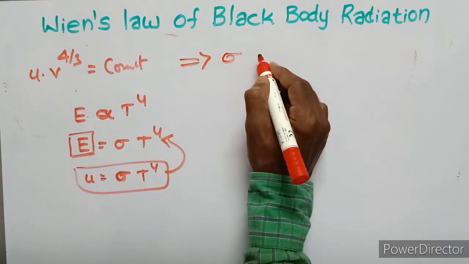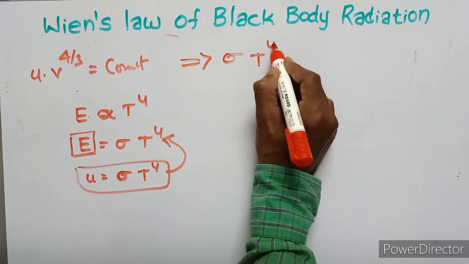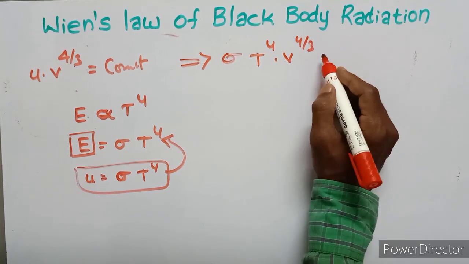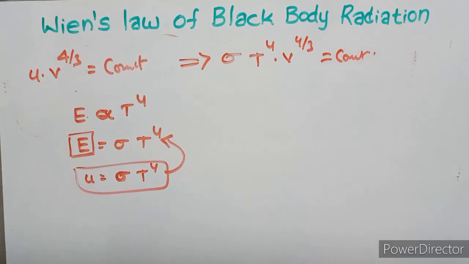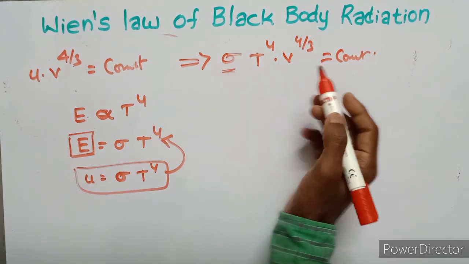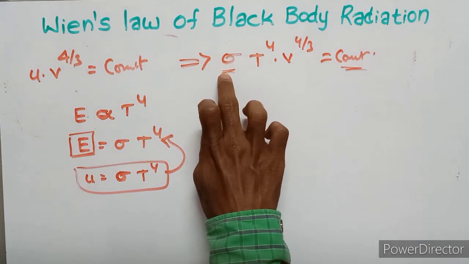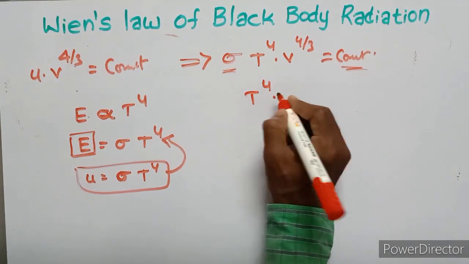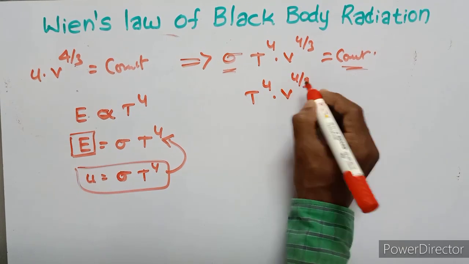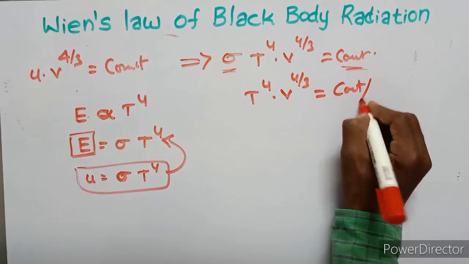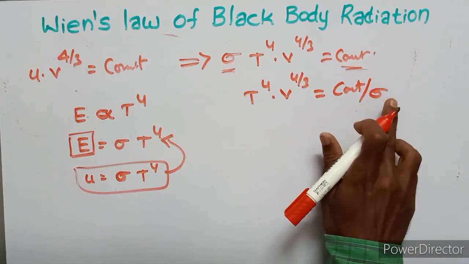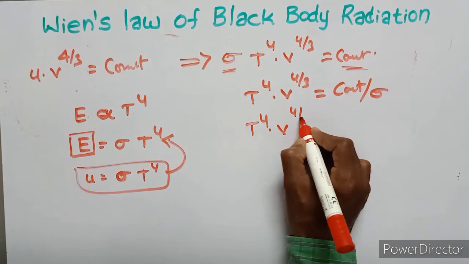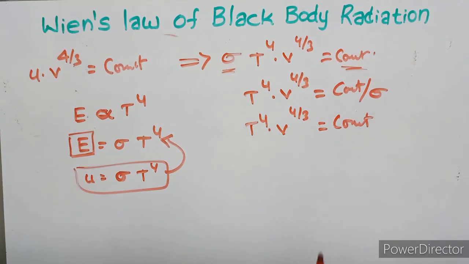U means sigma T to the power of 4, times V to the power of 4 upon 3 is constant. So here sigma is also constant, so constant upon sigma is also constant. T to the power of 4 V to the power of 4 upon 3 is constant upon sigma. This is also constant. Totally, this equation can be written as T to the power of 4 V to the power of 4 upon 3 is constant.